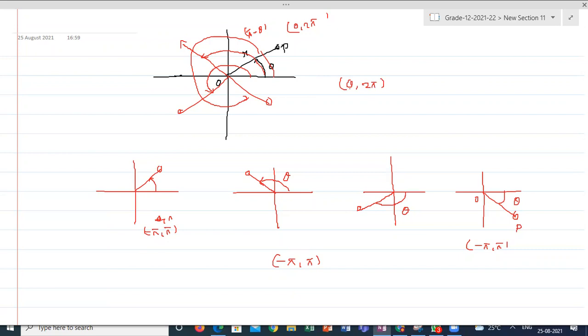You can use anything unless it is specified. Usually we will take 0 to 2 pi in most cases, and you can represent the argument between minus pi to pi if they specify it. Why will this conflict come? Usually each number should specify only one position, correct? Yes, sir. Each number should specify one position.